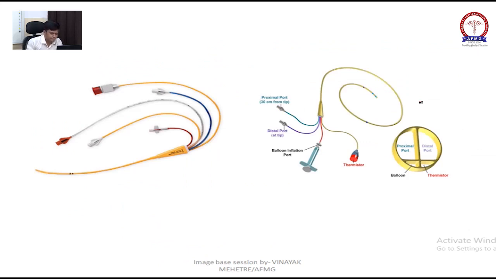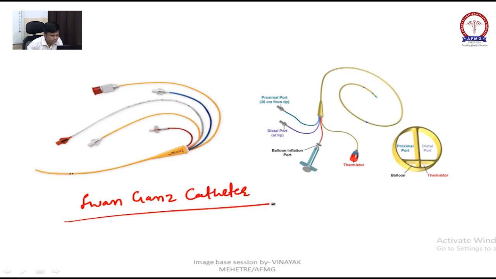Okay, now what is this? Anyone? This is your Swan-Ganz catheter. MCQ coming again and again. It is a pulmonary artery catheter.